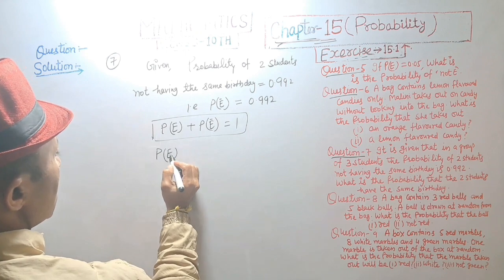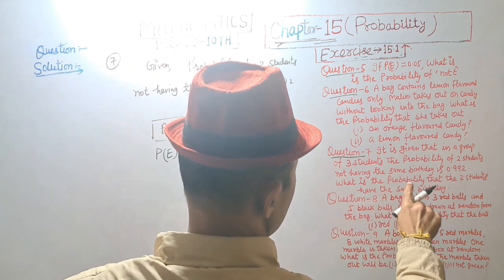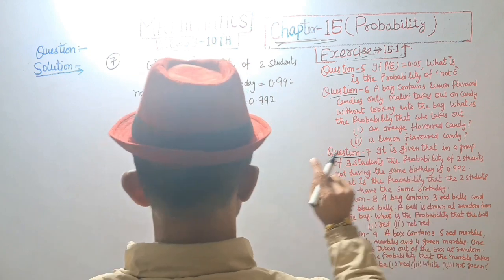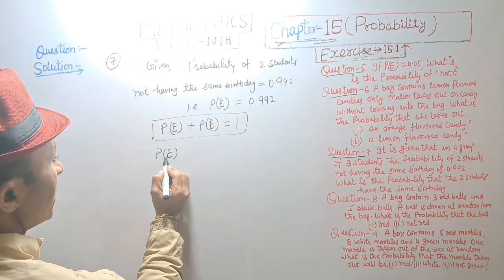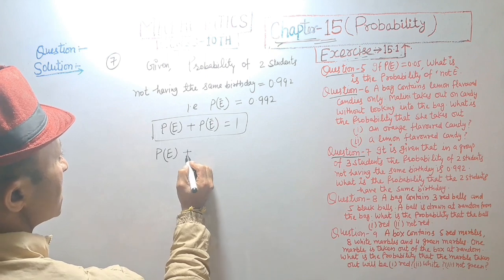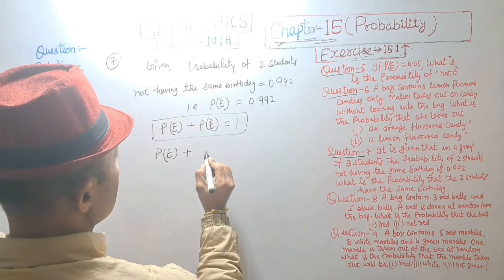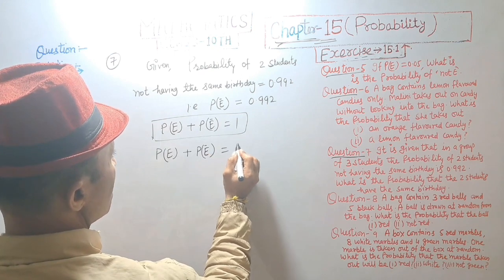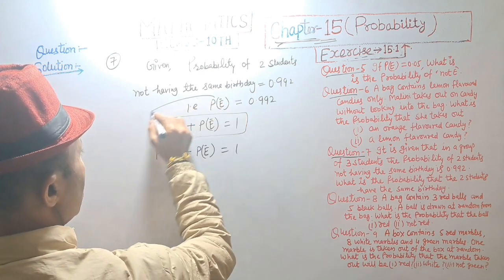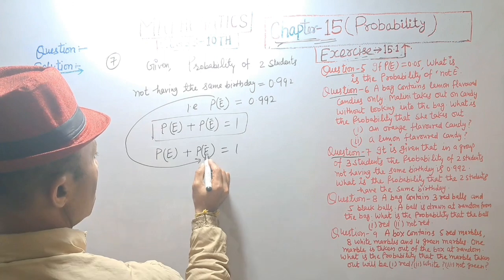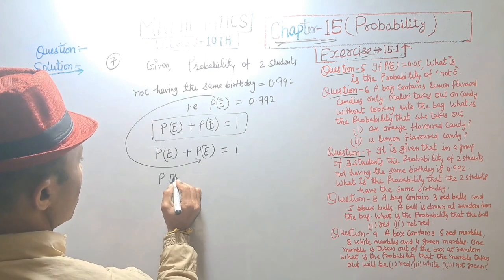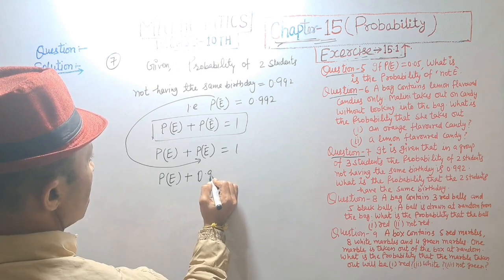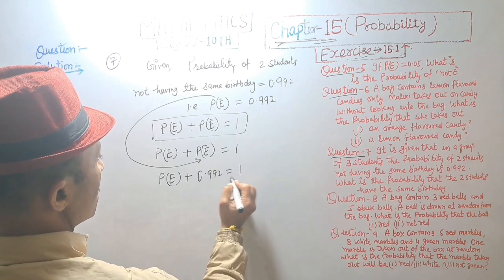Probability of event E means probability of two students having the same birthday, plus not having the same birthday is probability of E dash, equal to 1. Putting the value of probability of E dash, we get probability of E plus 0.992 is equal to 1.